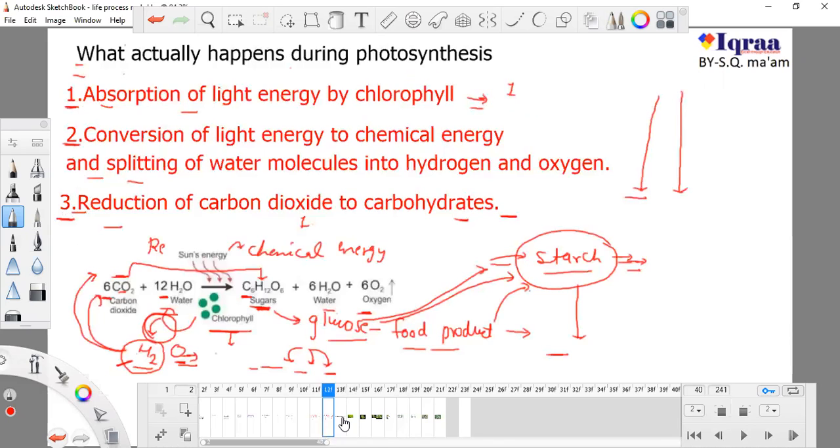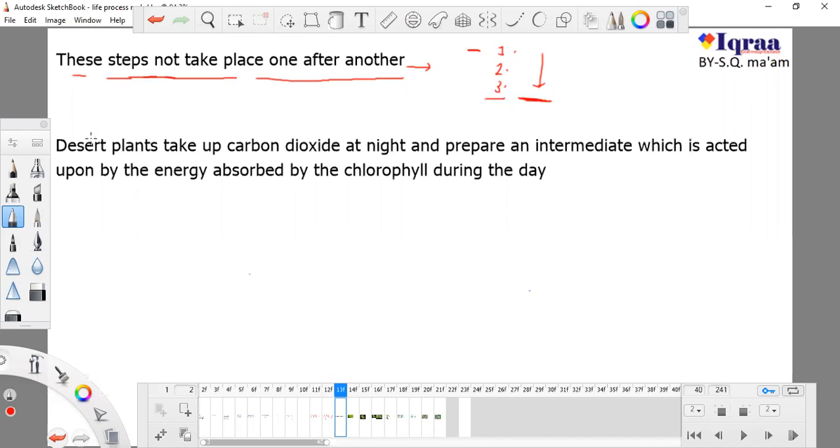It is not so important that this should be first, or this should be second, or this should be third. So let's take an example. We are taking the example of a desert plant. Okay, what are desert plants? We know that some cactus are desert plants, and some trees like khejri are desert plants. Okay, they grow in desert.